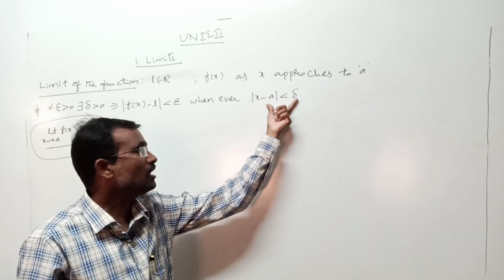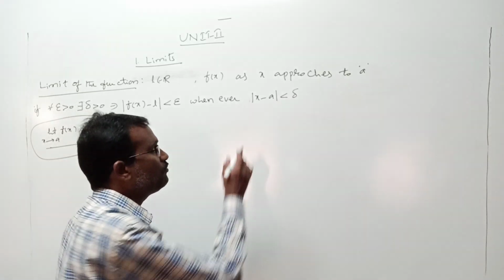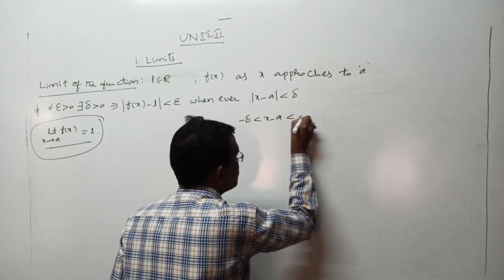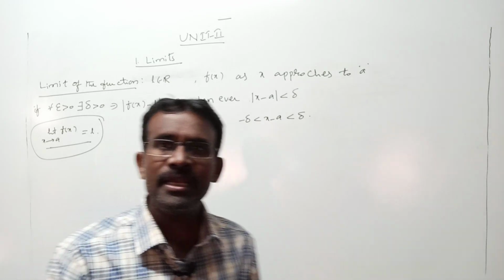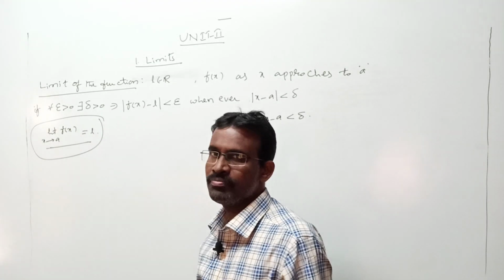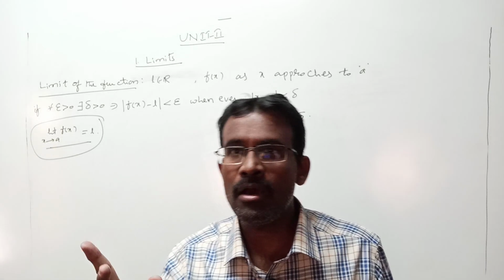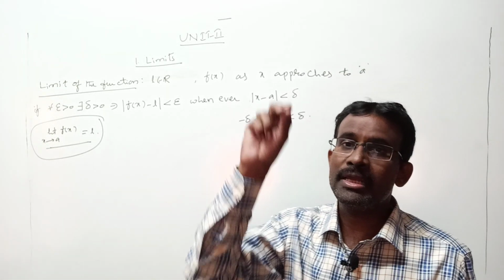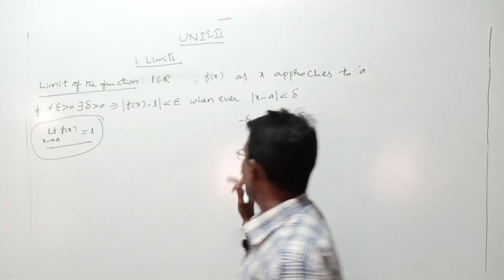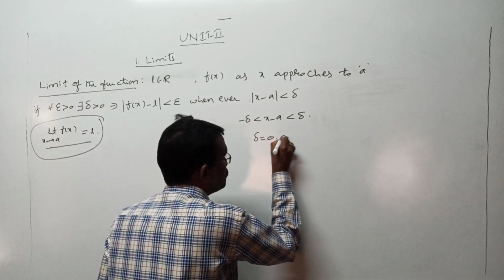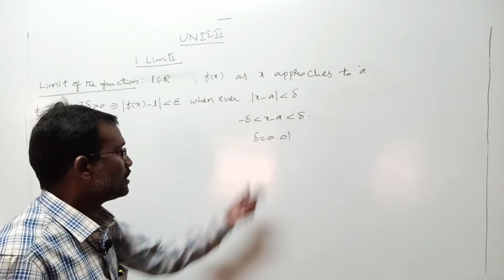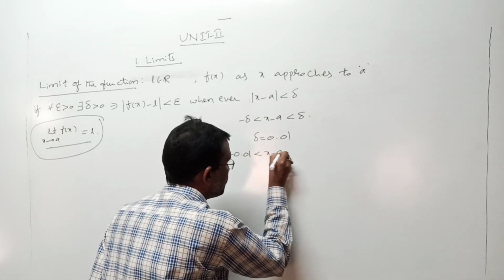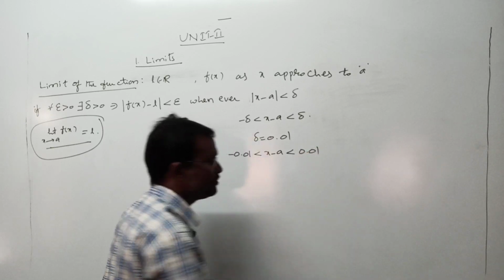Here, first of all, I want to remove the modulus. If you remove the modulus, what do you get? Minus delta is less than x minus a is less than plus delta. Basically, delta is a least positive real number like epsilon. Sometimes you may take epsilon equal to delta, or delta may be different from epsilon, but delta should again be a least positive real number like epsilon. Now I want to take delta as something like 0.01. This is a least positive real number. Substituting this here, we get minus 0.01 is less than x minus a is less than plus 0.01.